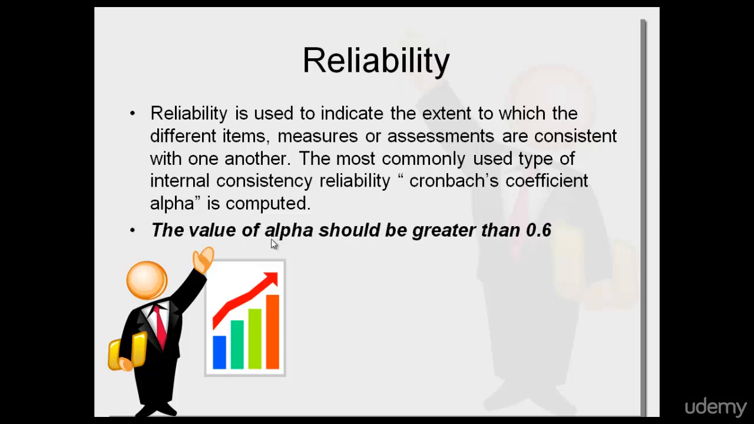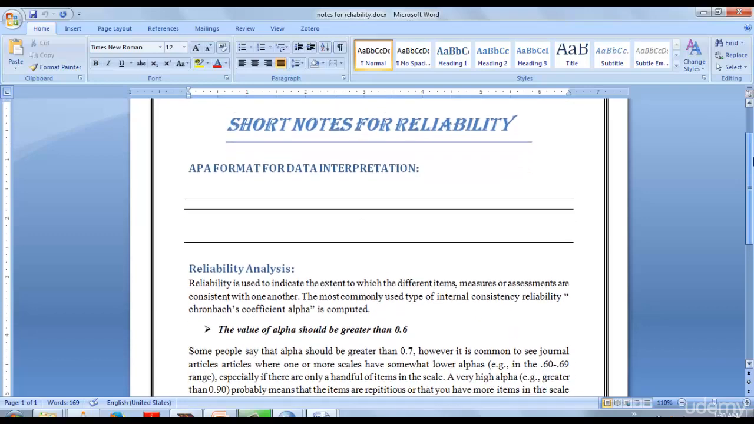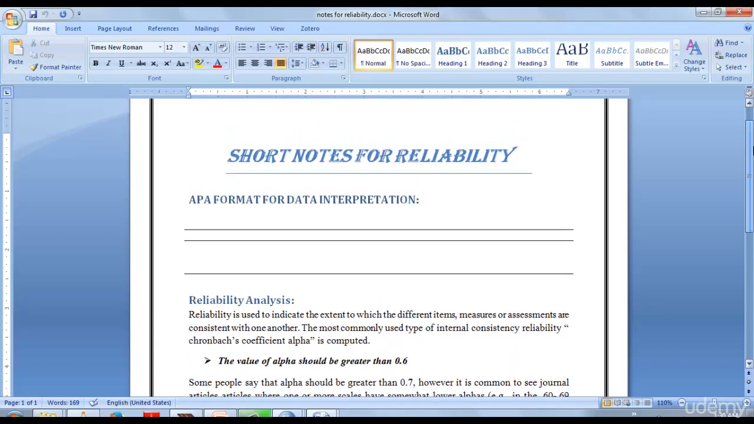The value of alpha should be greater than 0.6. Since alpha helps us to measure reliability, its value should be greater than 0.6. These are the short notes for reliability. So let's take a look at it and see what these tell.